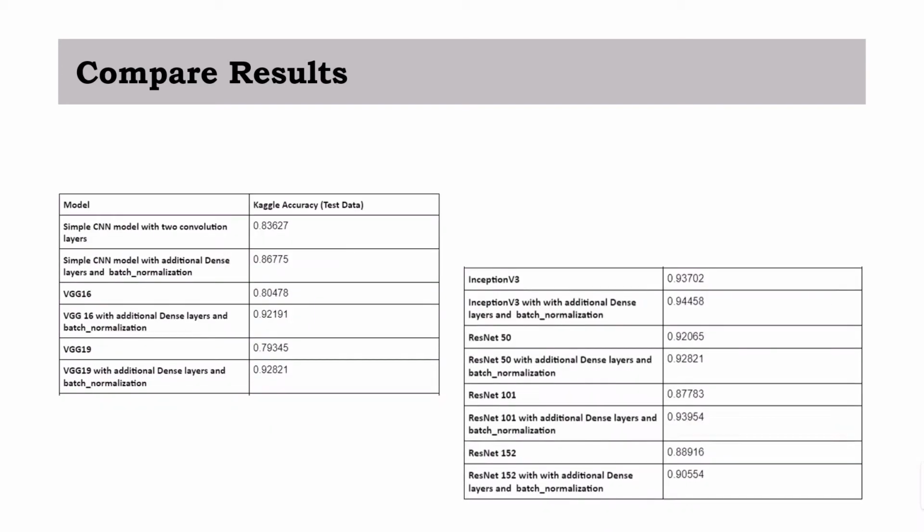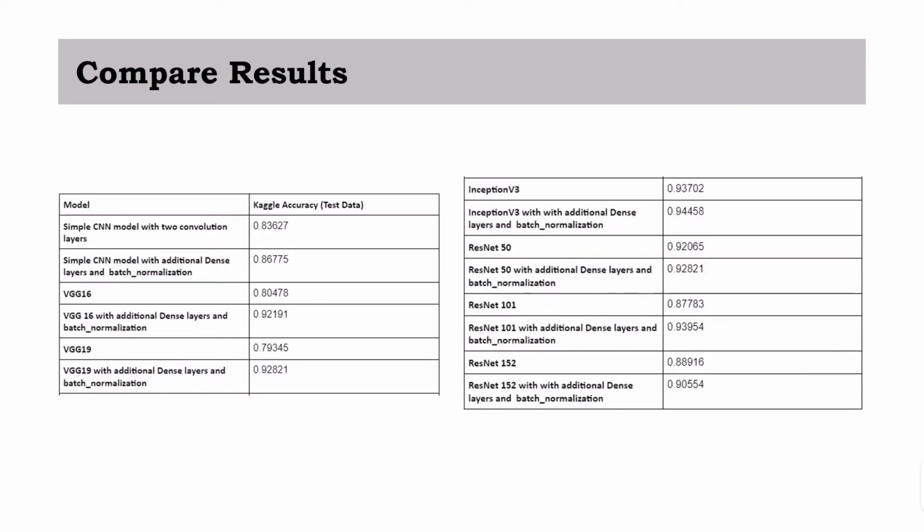The figures below show the result of the models obtained from Kaggle system. Similar to the results in the previous slides, we can achieve a slight improvement when adding additional dense layers and batch normalization to optimize the models to produce a better result. The Inception V3 with additional dense layers and batch normalization is the best model where we can achieve up to 94% accuracy from Kaggle system.